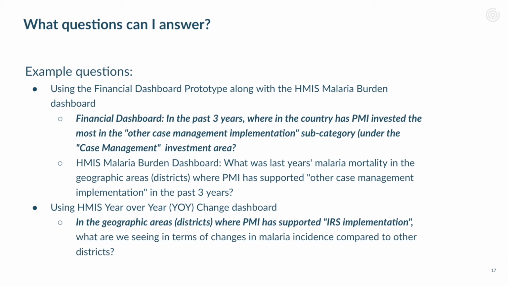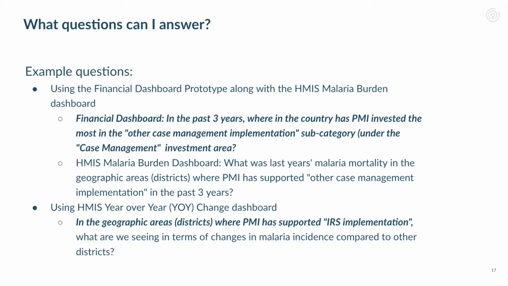All right, now that we've acknowledged those caveats, let's talk about the types of questions you can explore with the MOP financial dashboard. One example, using the financial dashboard prototype along with the HMIS malaria burden dashboard, would be, in the past 3 years, where in the country has PMI invested the most in the other case management implementation subcategory investment area?